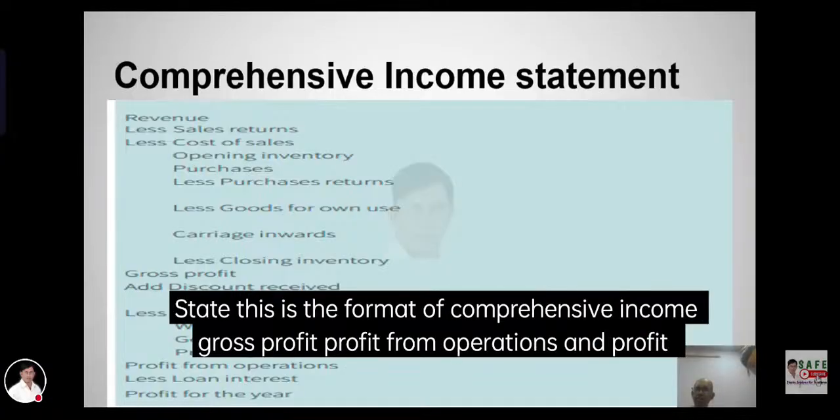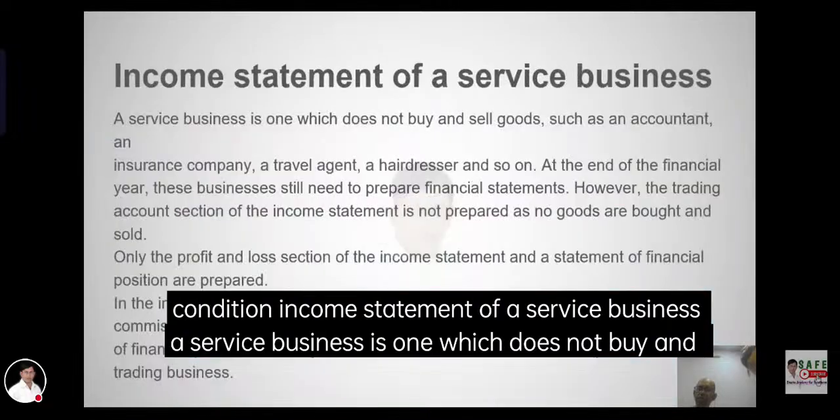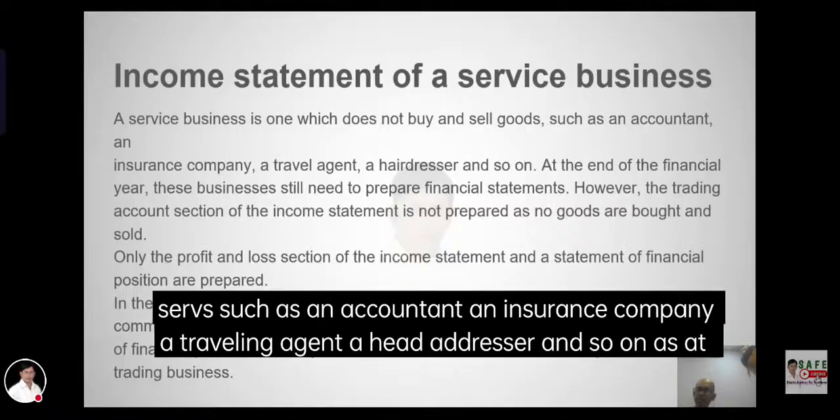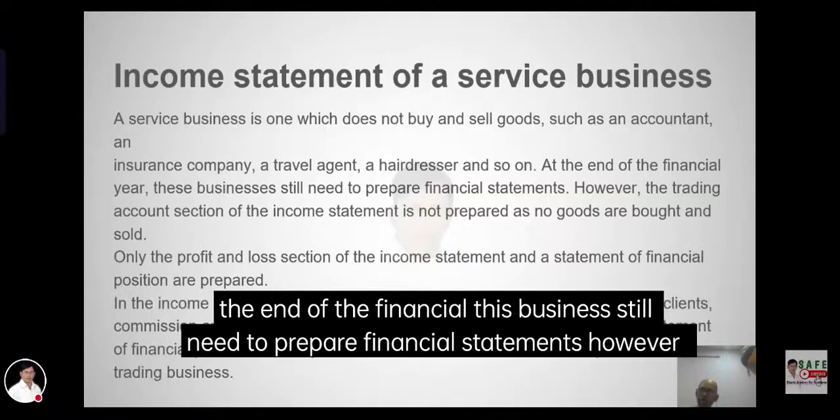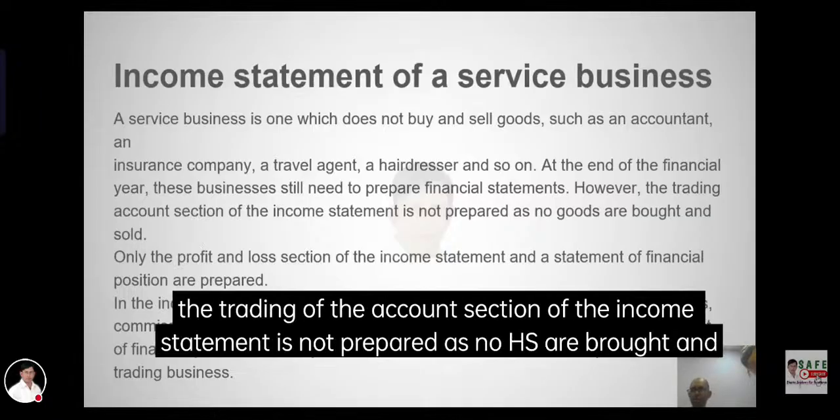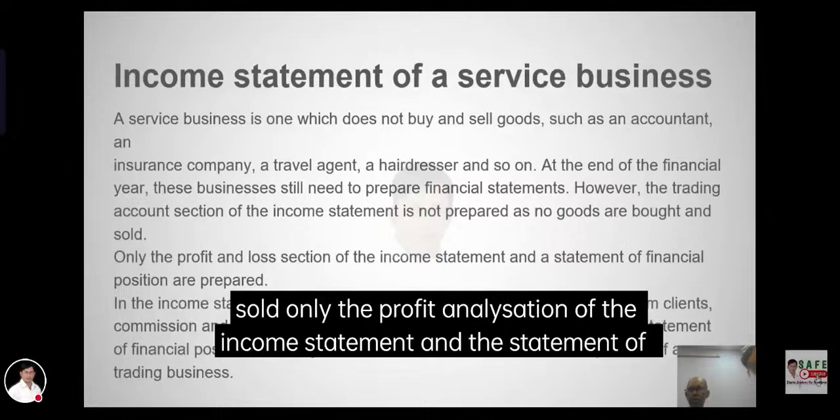Comprehensive income statement. This is the format of the comprehensive income statement: gross profit, profit from operations, and so on. There is also the income statement of services, such as an accountant, manager, hairdresser, and so on, showing the result of the financial year.